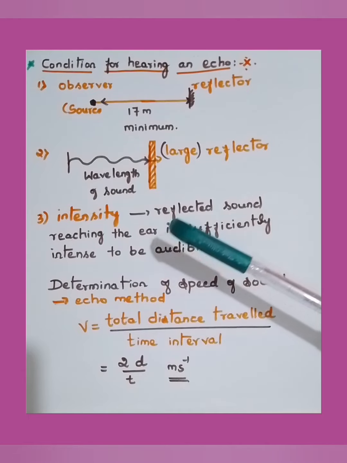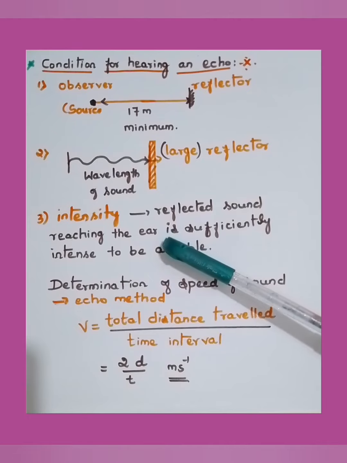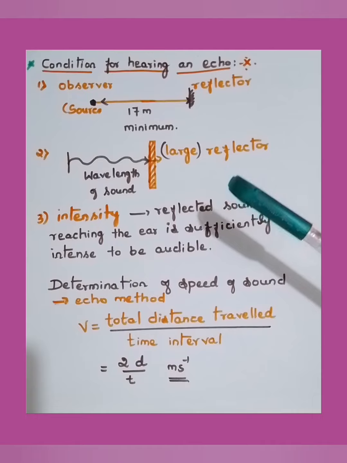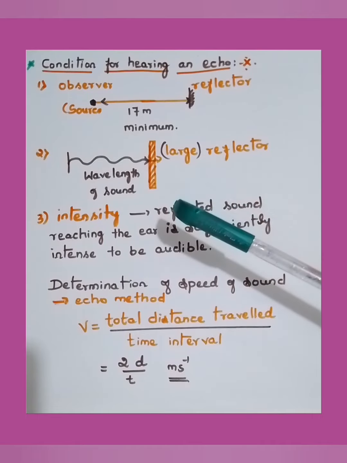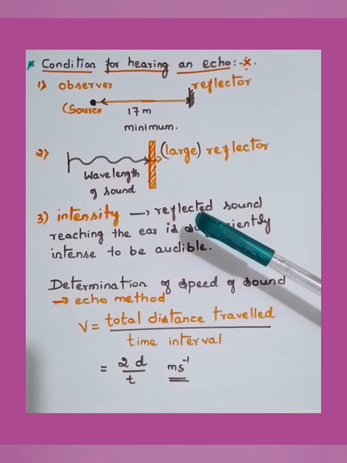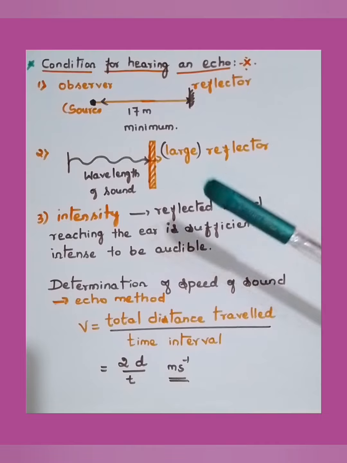So these are the conditions that must be satisfied to hear the echo distinctly. If any one condition fails, we cannot hear the echo. All these three conditions are a must.